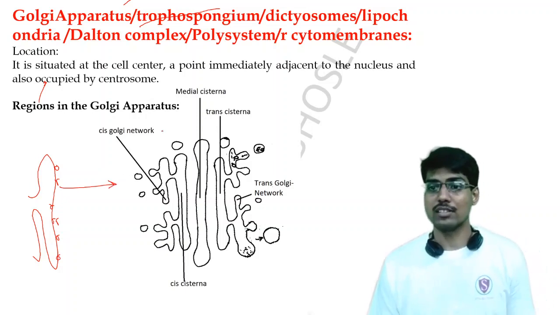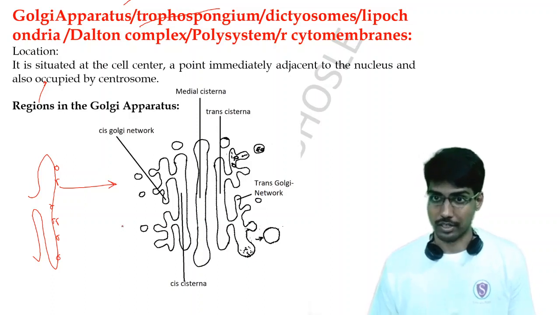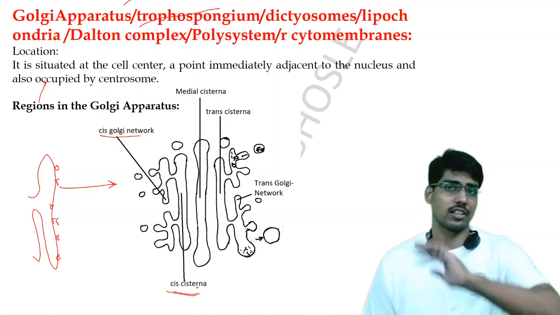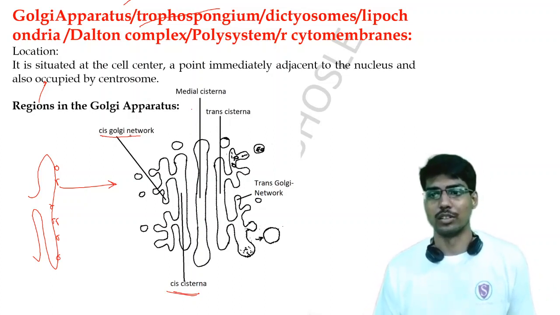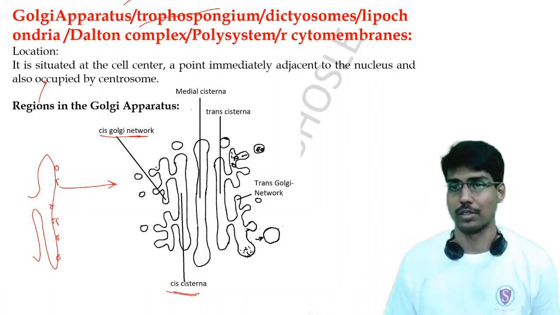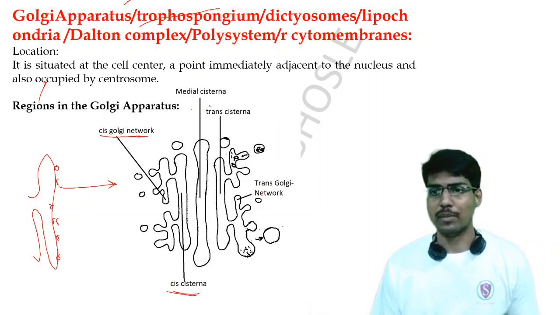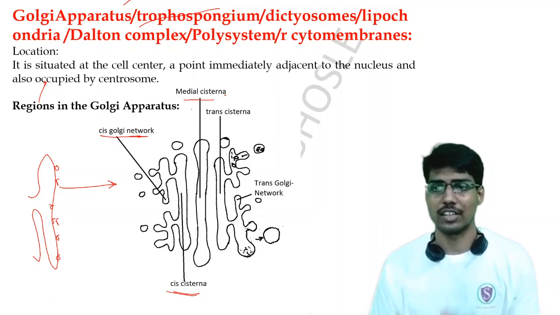The phase nearer to the rough endoplasmic reticulum is the cis phase, and this cis phase is further divided into the cis Golgi network and the cis cisterna. The cis cisterna has only the cisterna, a flattened disc, and the cis Golgi network has the cisterna, a flattened sac-like structure, and also tubules. The next region of the Golgi apparatus is the medial cisterna, obviously the middle sac-like structure.